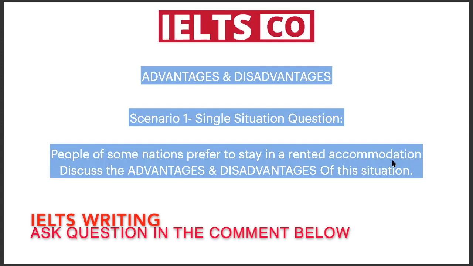The structure of this type of essay, the single situation advantage-disadvantage essay, will be: paragraph 1 will be your introduction. Paragraph 2 will be your first body paragraph, wherein you will write one advantage of people staying in a rented accommodation and elaborate it. Paragraph 3 will be one disadvantage, elaborating it, and the final paragraph 4 will be your conclusion.